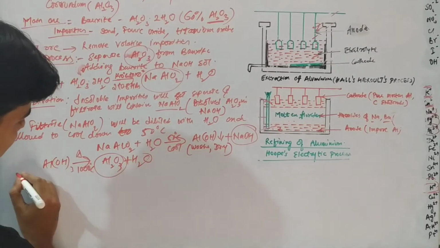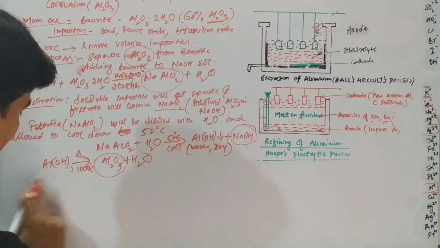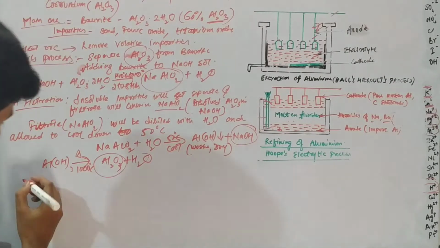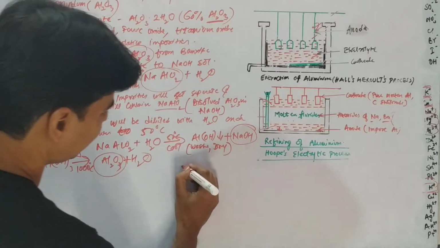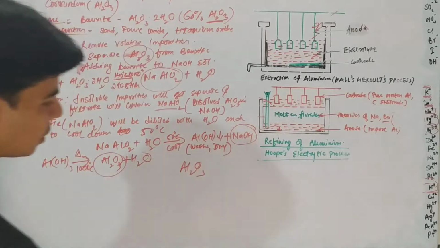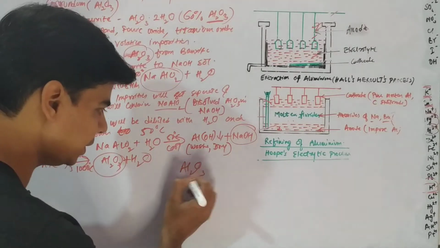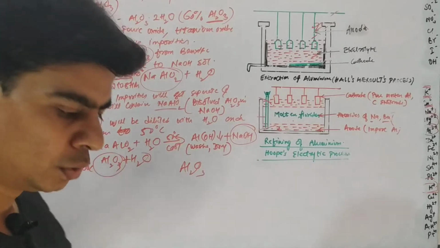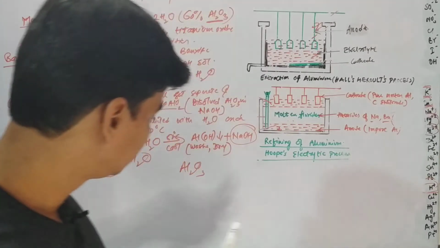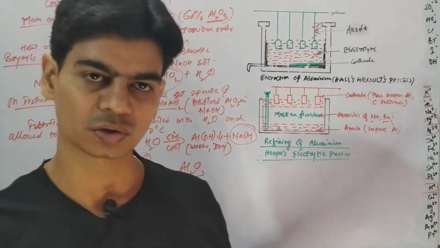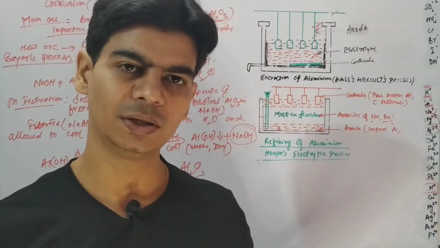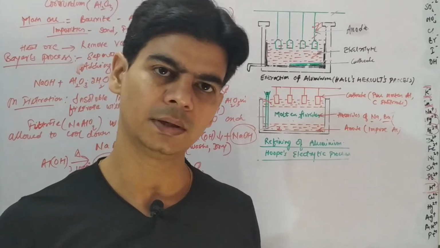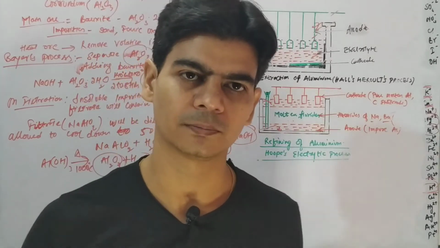Right, now there is one thing that we need to consider. Since we have this aluminium oxide, and this is an oxide, and now we need aluminium from this oxide, right? So commonly, to get metal from metallic oxides, we use reducing agents like carbon monoxide and hydrogen, right?